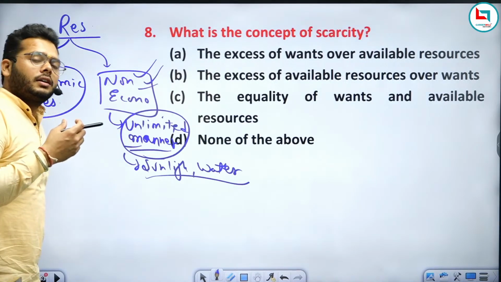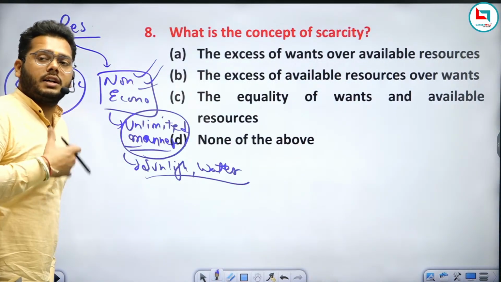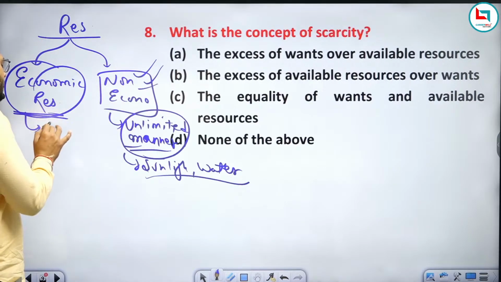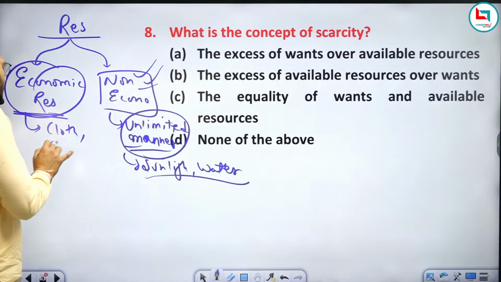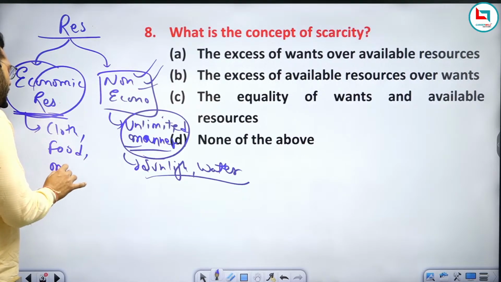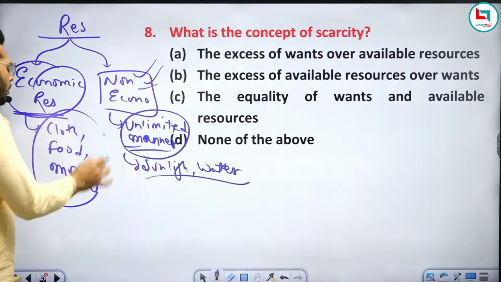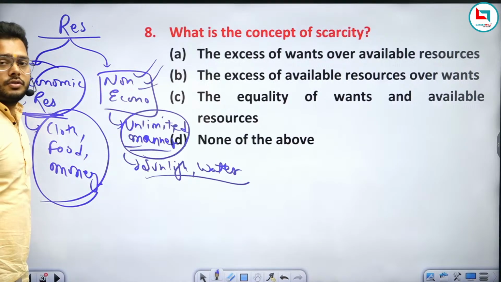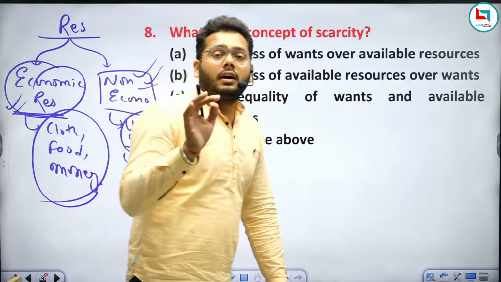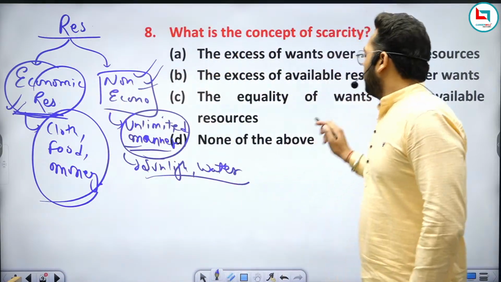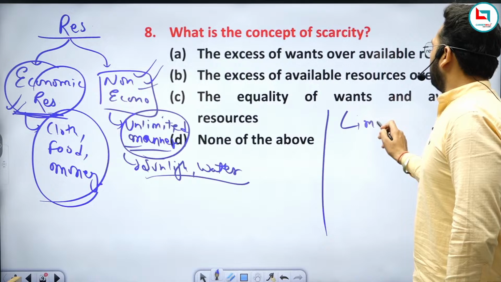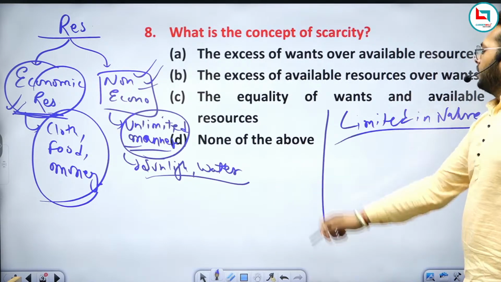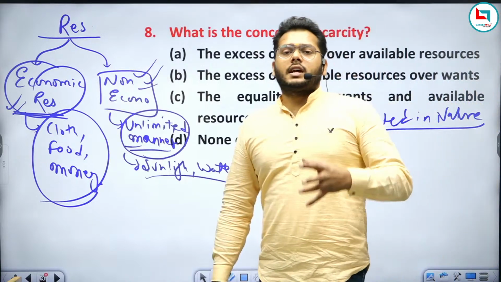Whatever things we use in our daily life to satisfy our needs and wants are included in economic resources. Like any cloth, any food, or the money we use in our daily life, these are all types of economic resources, and these are all limited in nature.